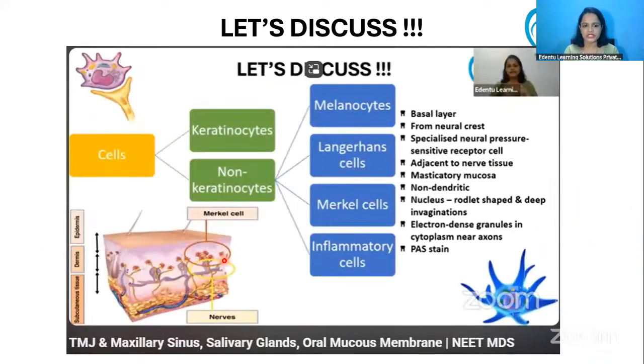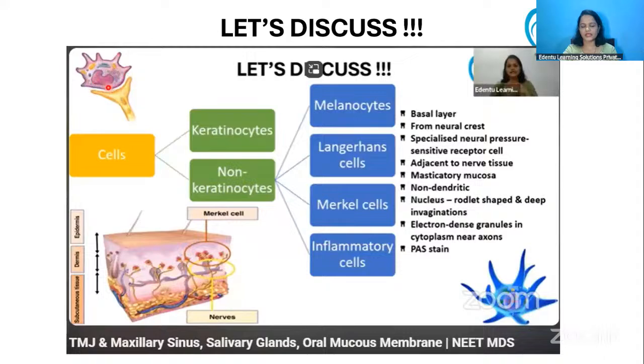Okay, this also we had already discussed. There are 4 types of non-keratinocytes: melanocytes, Langerhans cells, Merkel cells, and the inflammatory cells. These Merkel cells are specialized neural pressure sensitive receptor cells. Okay, they will look something like this. They'll be very close to the nerve endings also, so any kind of information that they get will be easily transmitted to the underlying nervous tissue. They are non-dendritic cells, and they are most commonly seen in the masticatory mucosa, like the gingiva and hard palate. Their numbers are really increased in the masticatory mucosa, and they have a characteristic rodlet shaped nucleus like this.